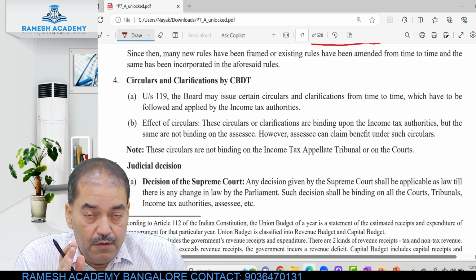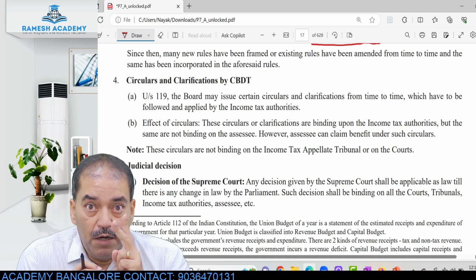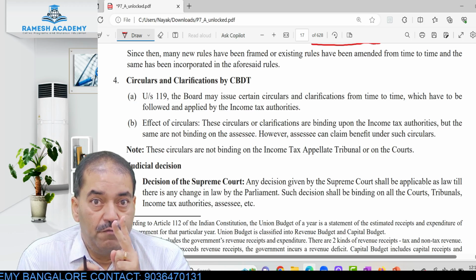See the order of the events now. Income Tax Act 1961. Amendments to the Income Tax Act 1961 with the help of Finance Bill.